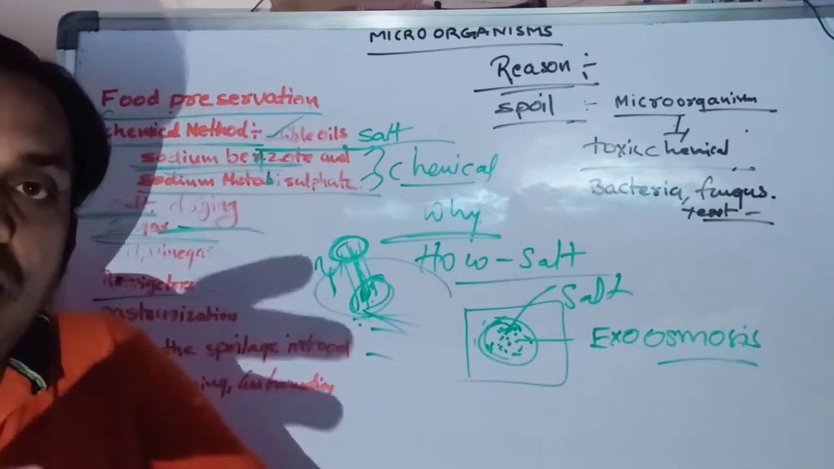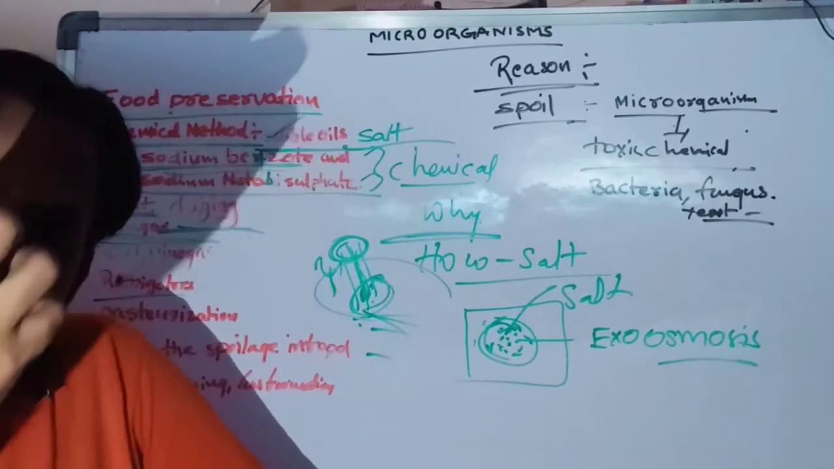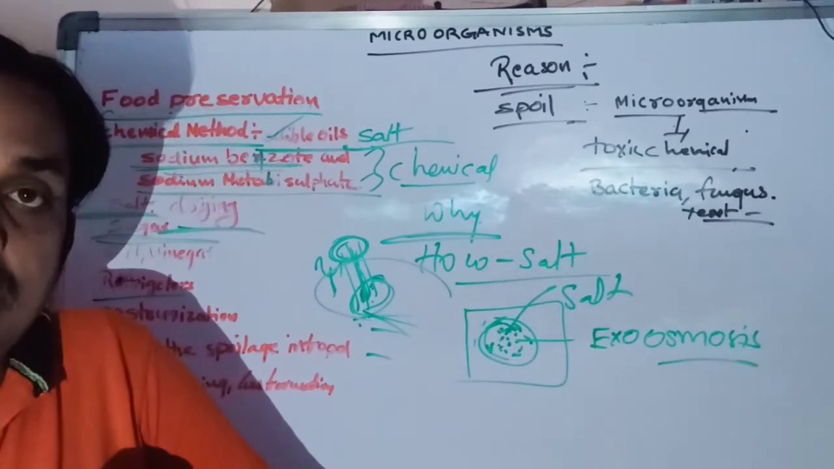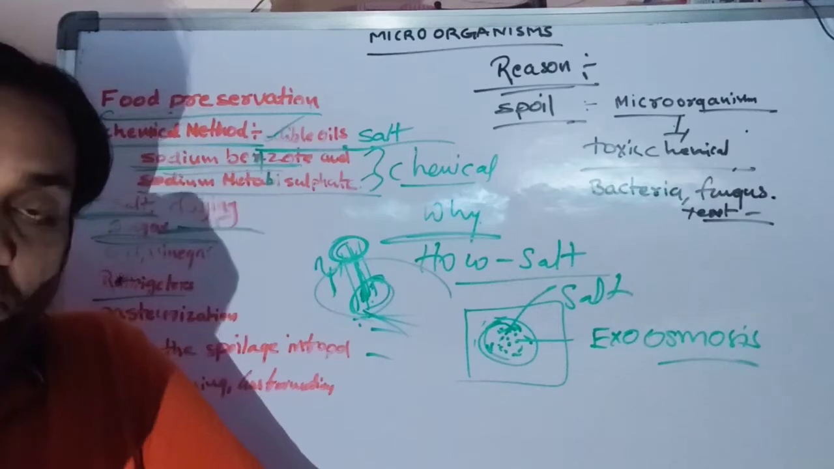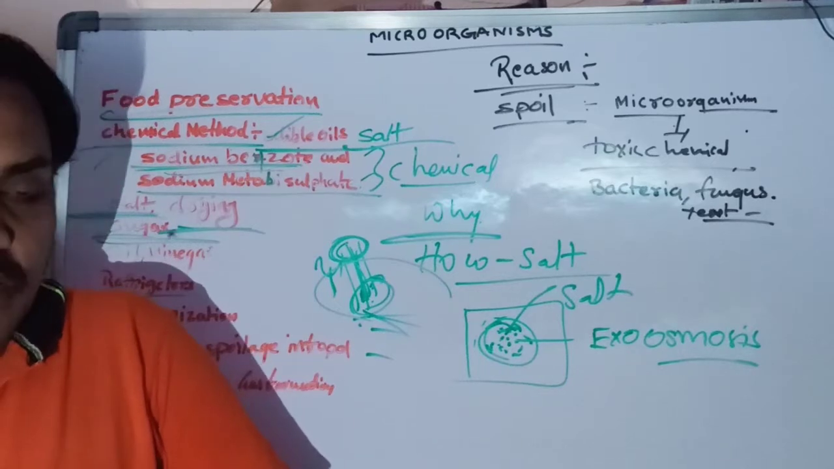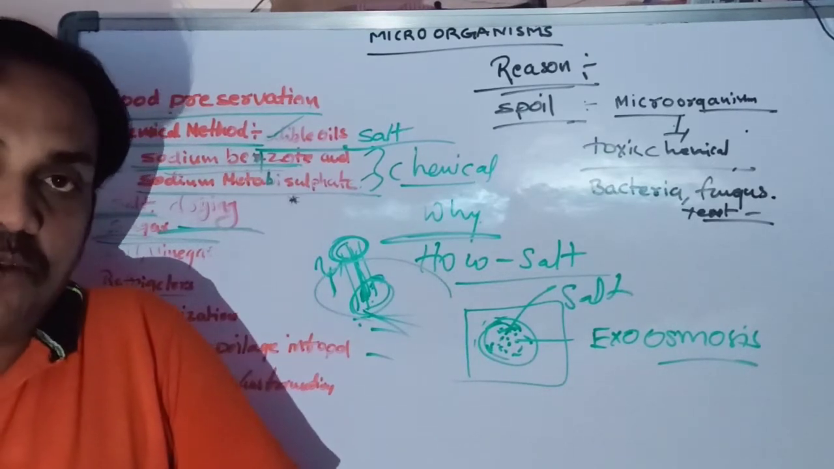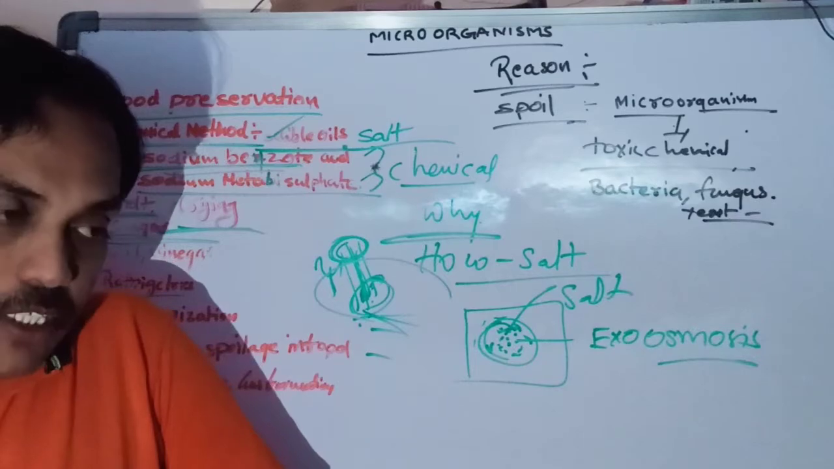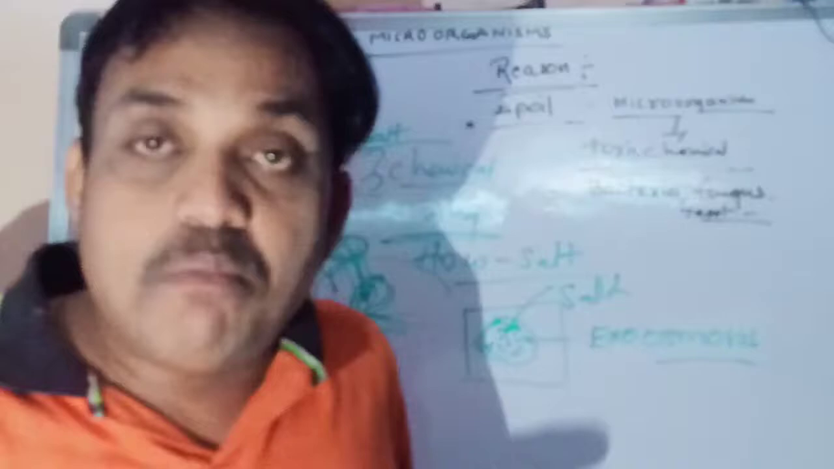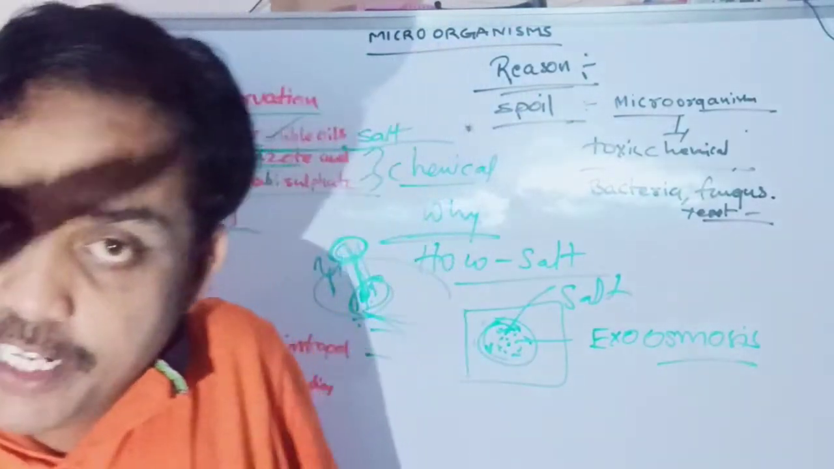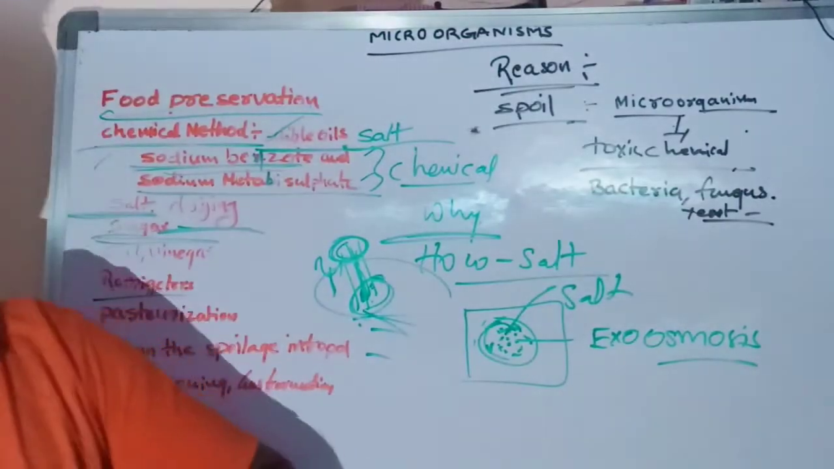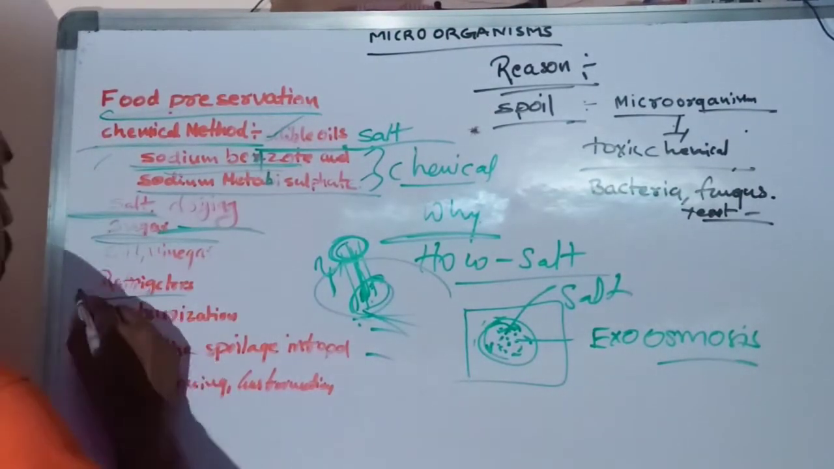Because in the fridge the temperature is very low, and at that low temperature these microorganisms are not growing. So in our homes, most types of food material we store in the refrigerator. Why? Because in the refrigerator the temperature level is very low, and at that low temperature the microorganisms are not growing. That is also one method of preservation.